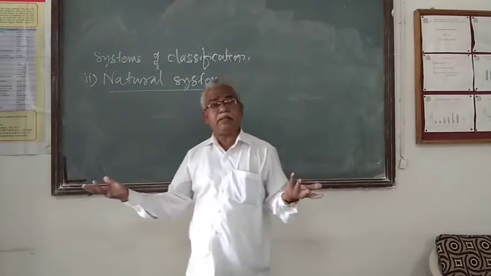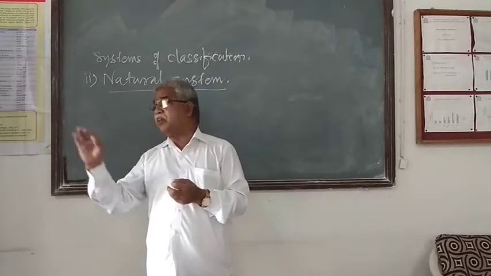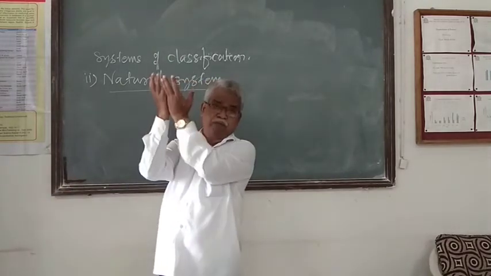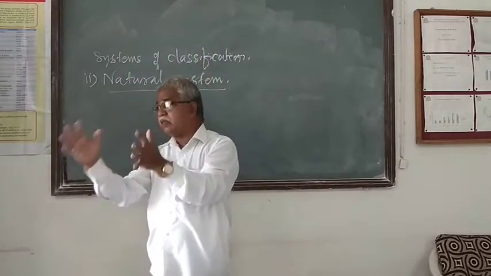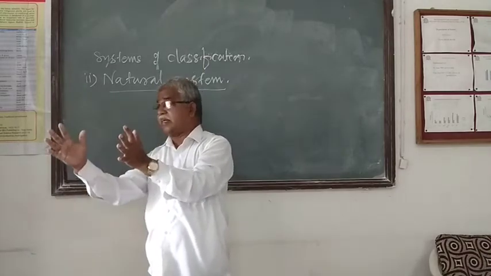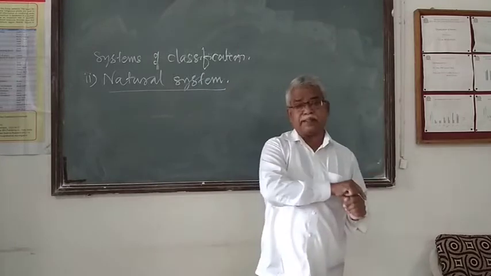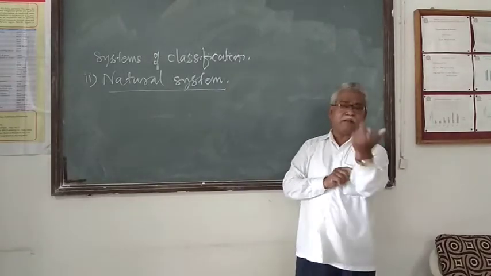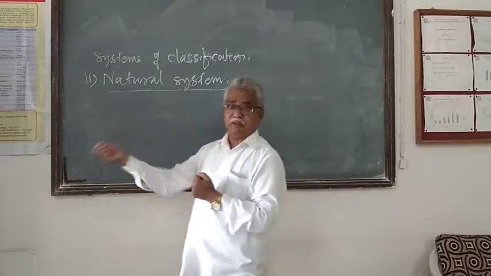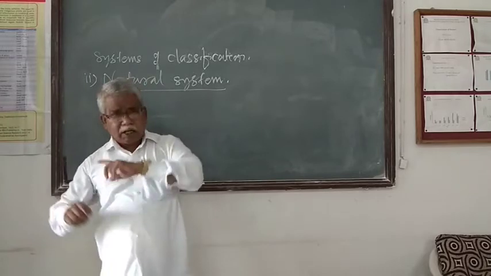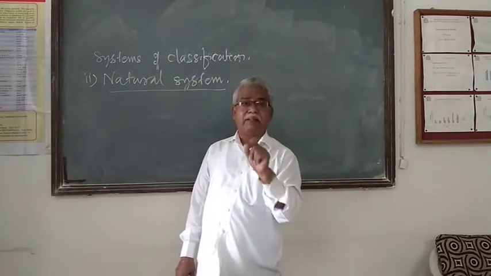But what type of dissimilarities are there? The species differ. When species are separated out, the differentiating characters do not fit the type specimen. For example, the Solanum surattense that we found does not fit Solanum melongena because of particular characters.